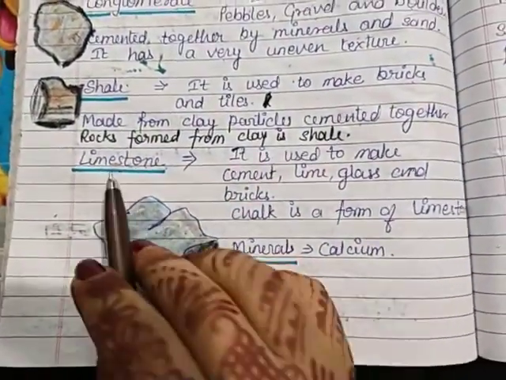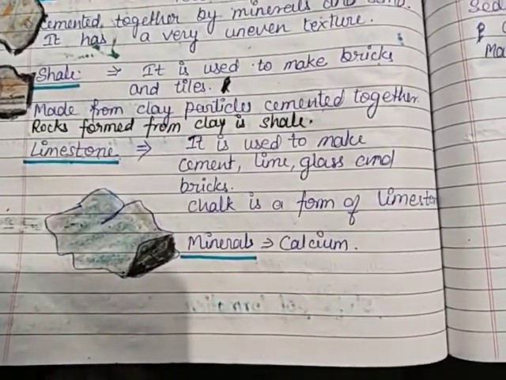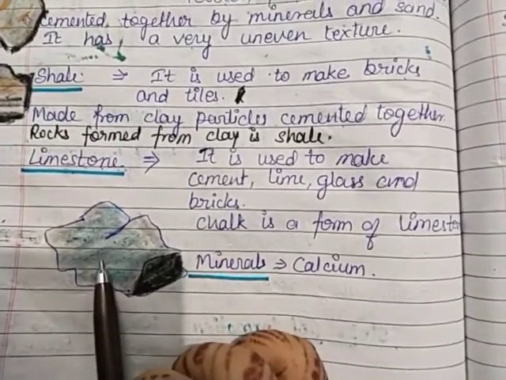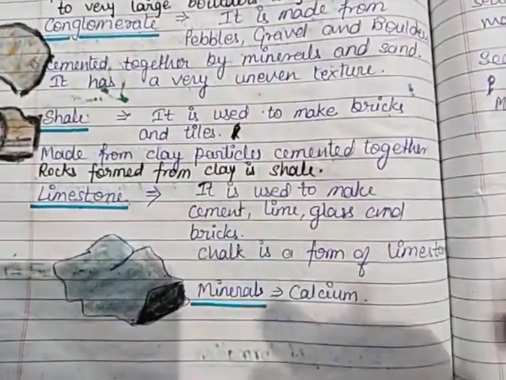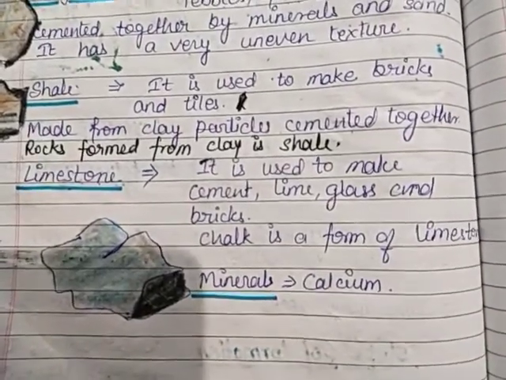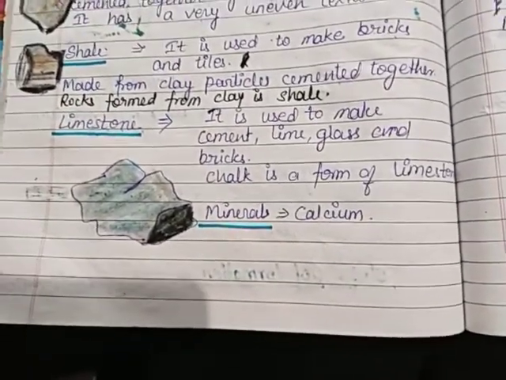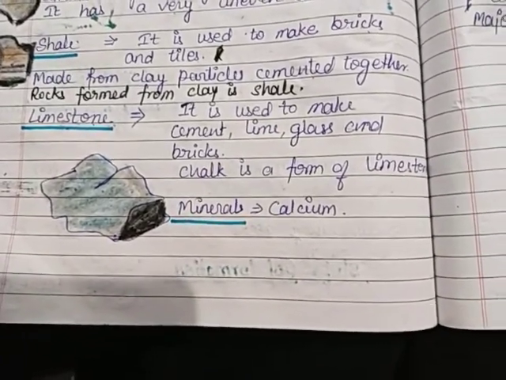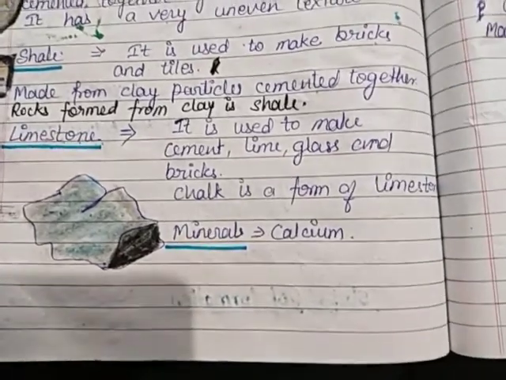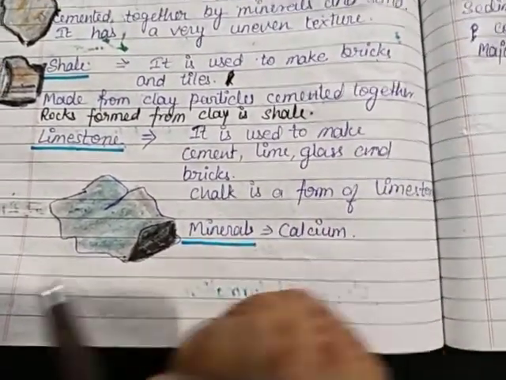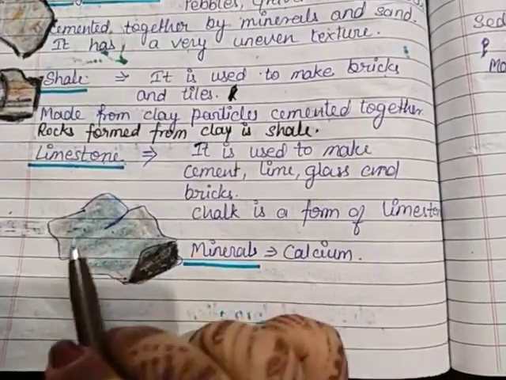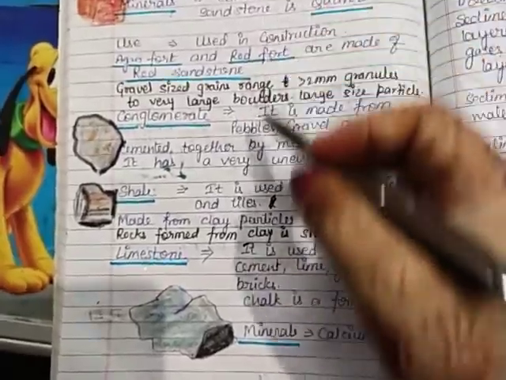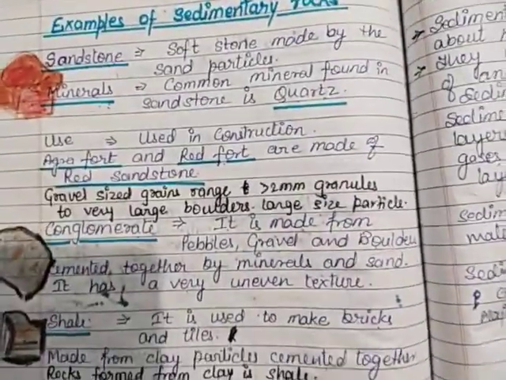Now the next is limestone. So children, it is used to make cement. Limestone is basically used in making cement, lime, glass, and bricks. Shale is used in the making of bricks and tiles, whereas limestone is used in the making of cement, lime, glass, and bricks. Chalk is a form of limestone. Chalk is an example of limestone, and the mineral which is present in limestone is calcium. So these are the examples of sedimentary rocks.